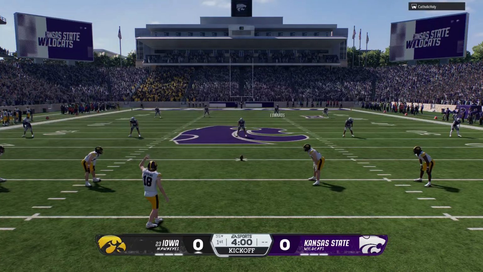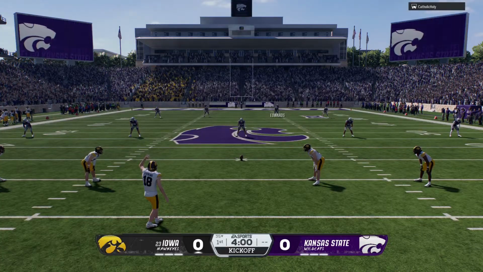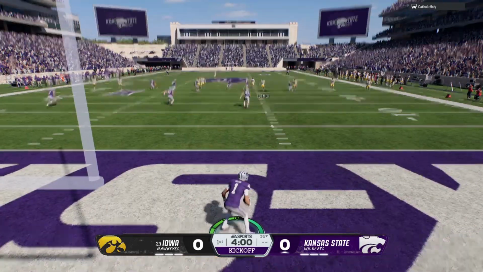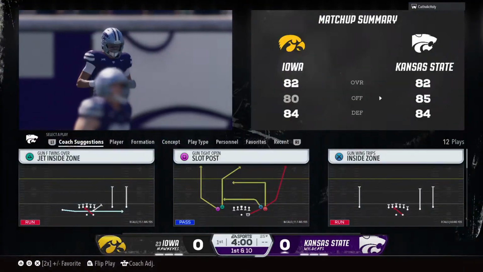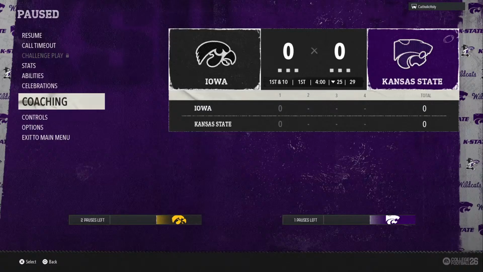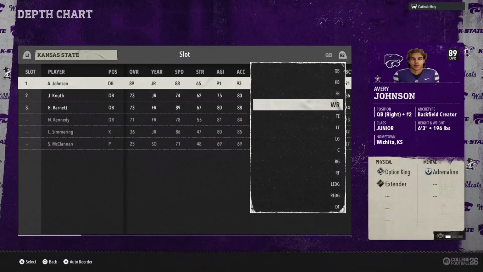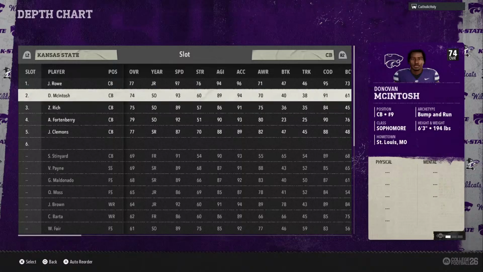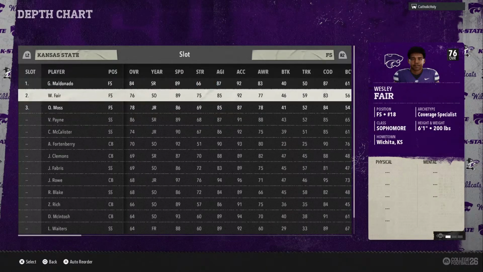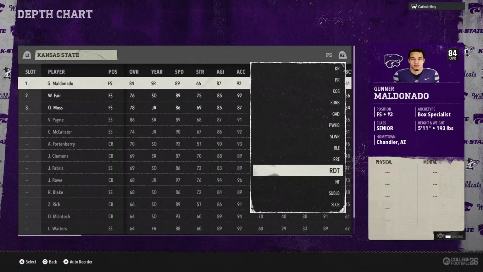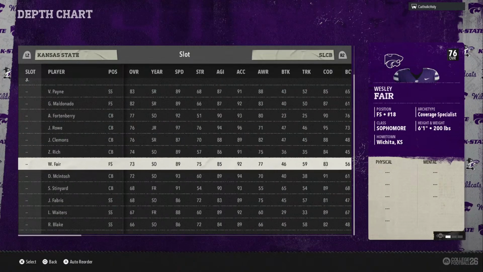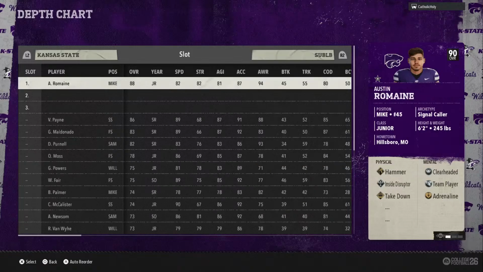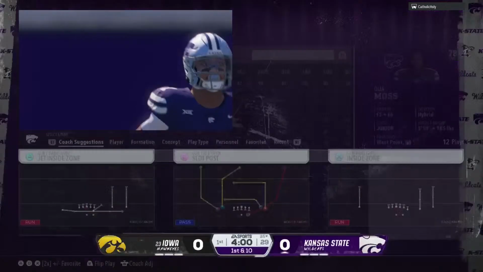And the Hawkeyes will get us started with the opening kickoff. And he'll just take a knee, and this drive will start at the five.